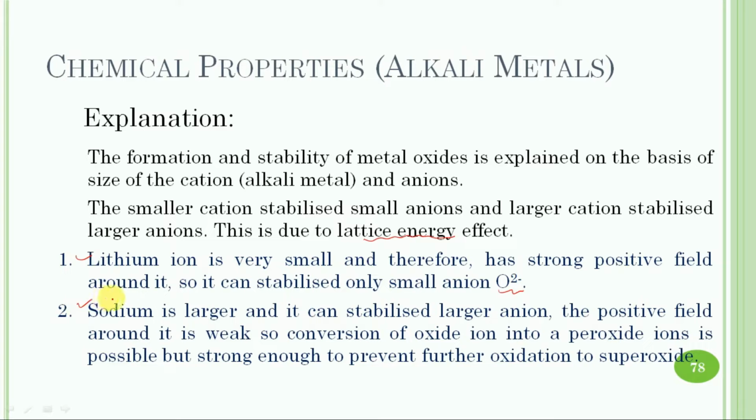Sodium is larger in size and can stabilize a larger anion. The positive field around it is weak, so the conversion of oxide ion into peroxide ion is possible, but it is strong enough to prevent further oxidation to superoxides. So in this case only peroxide will get formed. So the size of the sodium ion can stabilize only peroxide ions.